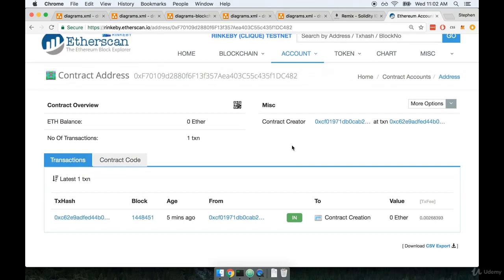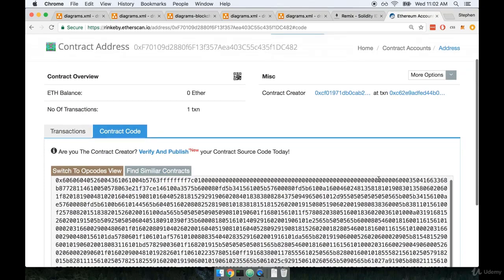Over time, if we start to modify our contract in some fashion by using some other tool, we can come back here and see a list of other transactions that have been sent to this contract. And we can look at those transactions and get a better idea of what they're doing. We can also take a look at some details about this contract itself on the tab Contract Code.